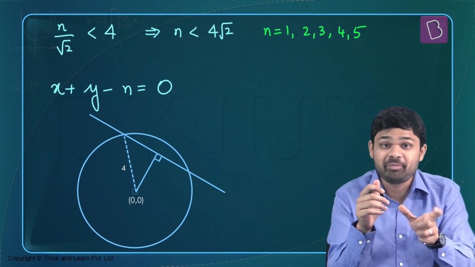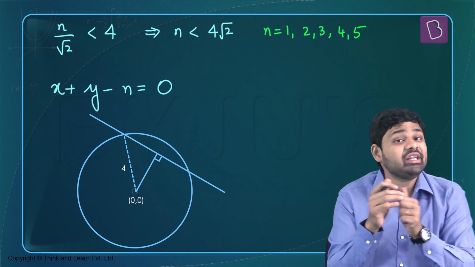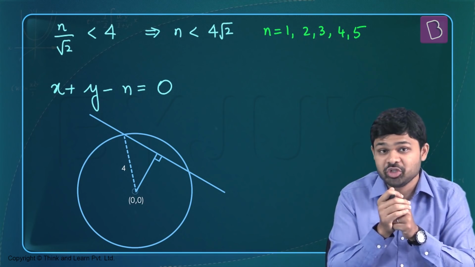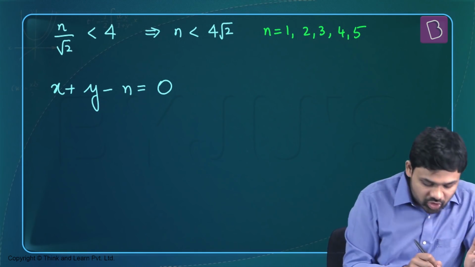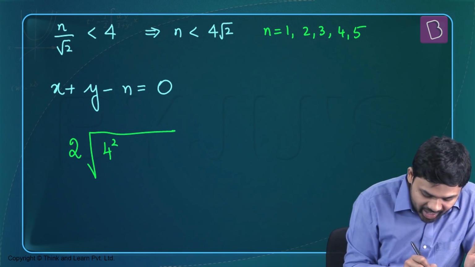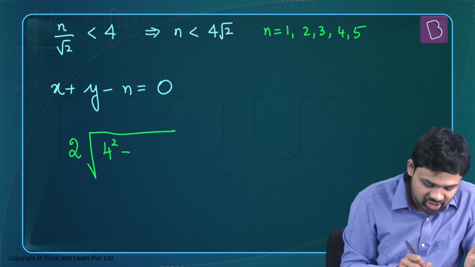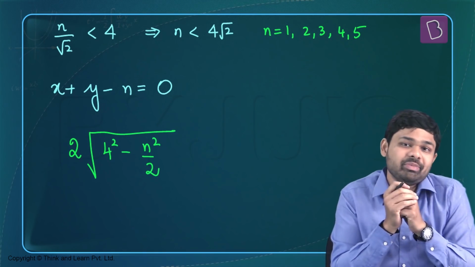Half of the intercept is going to be another leg of the right triangle, and the radius is going to be equal to the hypotenuse. So the intercept is going to be 2 times the square root of the radius squared, 4 squared, minus the shortest distance squared, which is going to be n squared divided by 2. This is going to be the intercept.